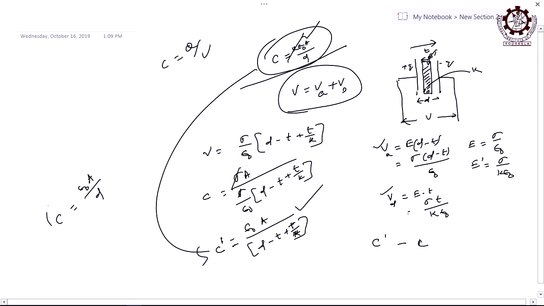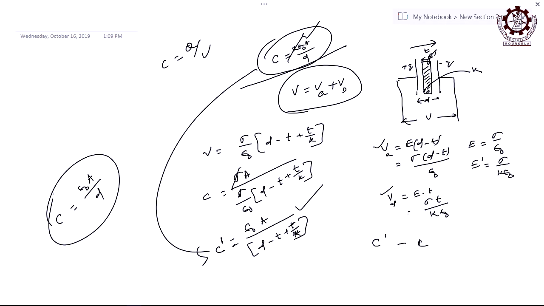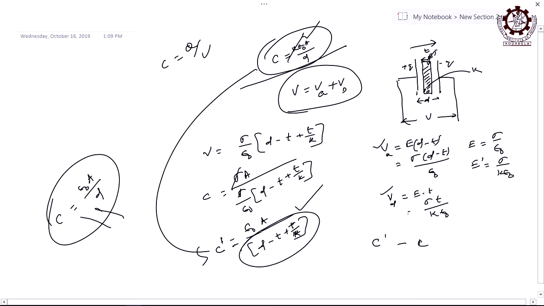So, compare it with the air media, no doubt it is more than that, because it is enhanced by K times, but here what will happen with respect to this? With respect to air media, whether it will be more or less, how will you decide? Whether this quantity is less than D or more than D, that will tell, right. Is this denominator more than D or less than D? Less than D means it will increase, right. If the denominator is less, then what about the capacity?